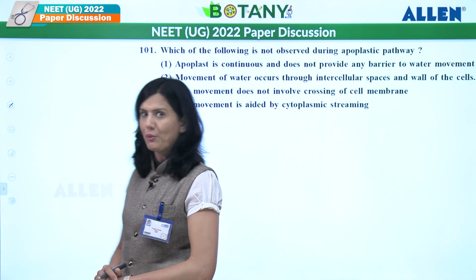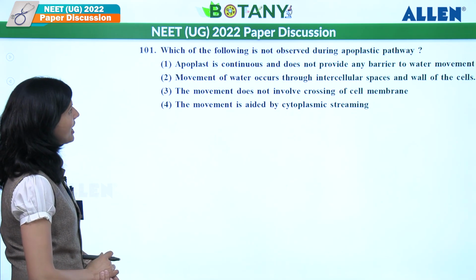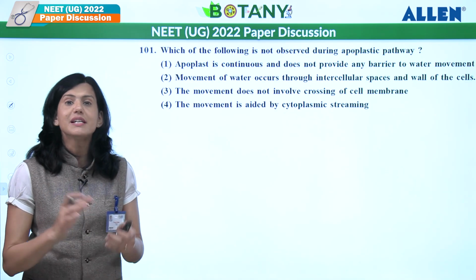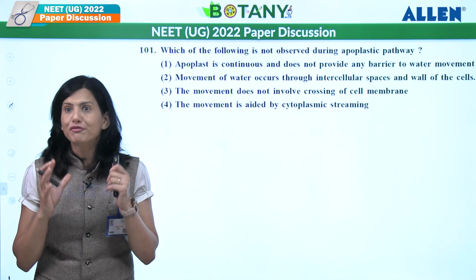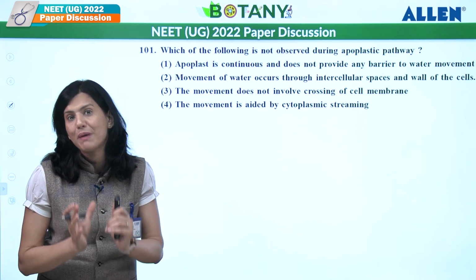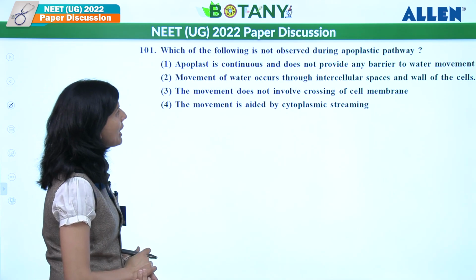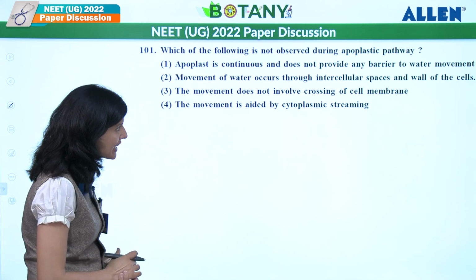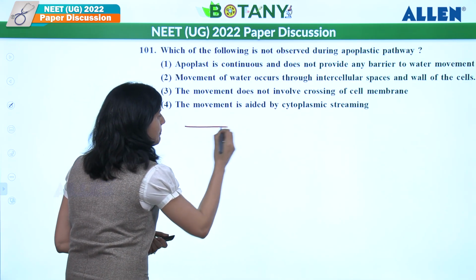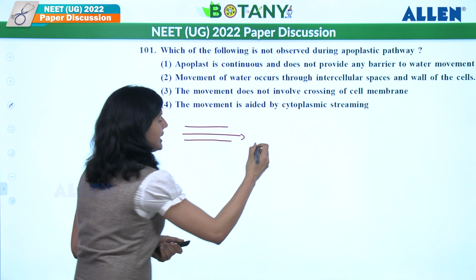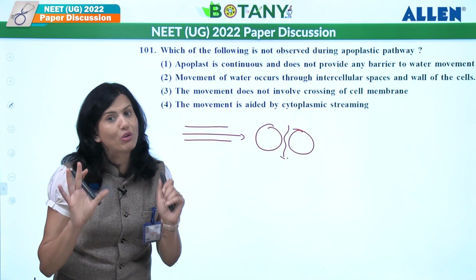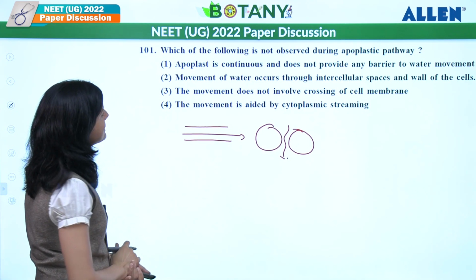Question number 101. Let's see what it says. It asks, which of the following is not observed during apoplastic pathway? What is apoplastic pathway? A pathway through the non-living part of the cell, and which is passive. Apoplast is continuous and does not provide any barrier to water movement. Correct. It is between cell wall and plasma membrane, or else it is from intercellular space, so it is not providing any kind of barrier for water molecules. So this is a correct statement.